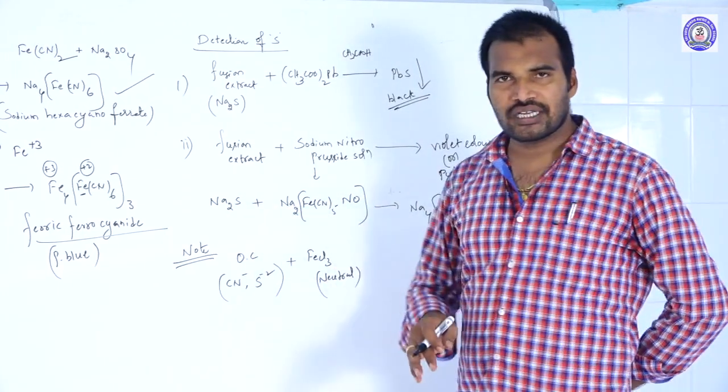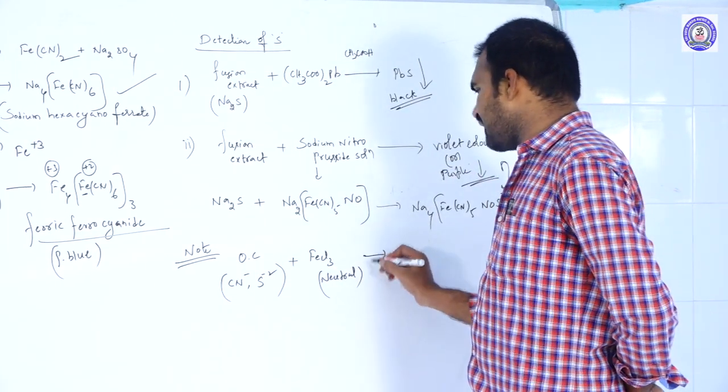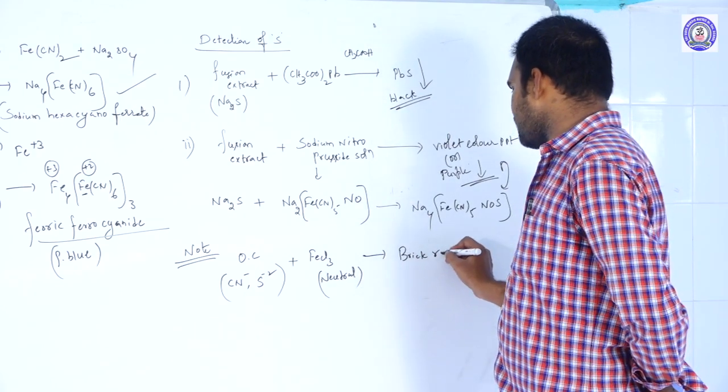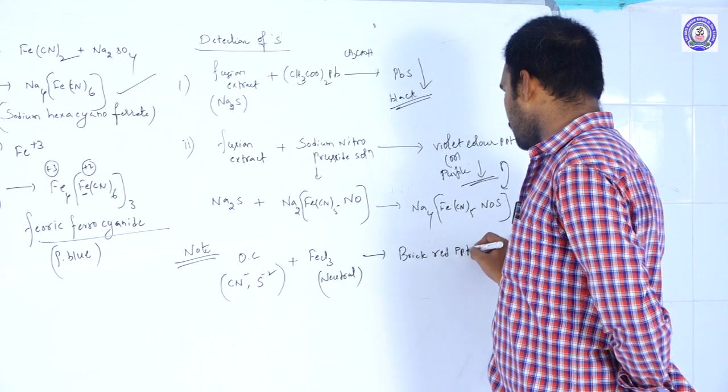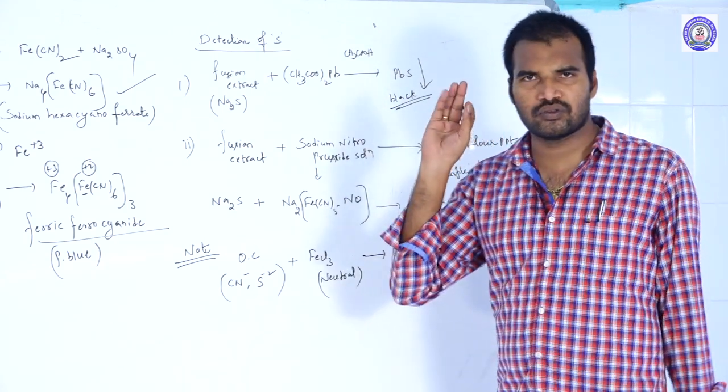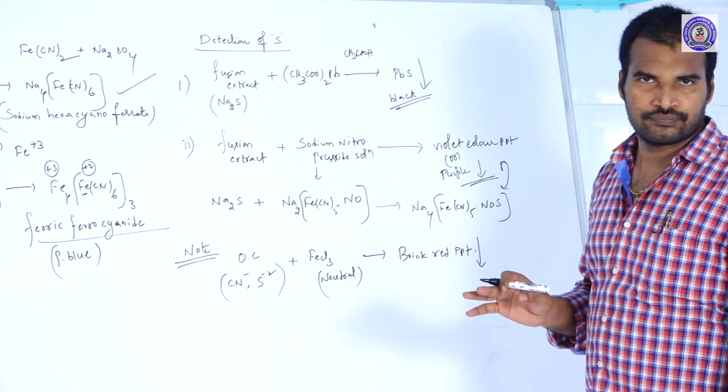When you add the neutral FeCl3 solution, immediately we will get a brick red colored precipitate. The brick red colored precipitate confirms the presence of both nitrogen and sulfur.